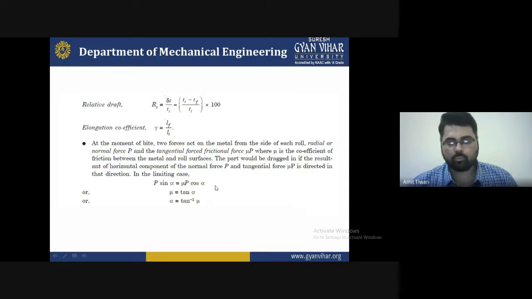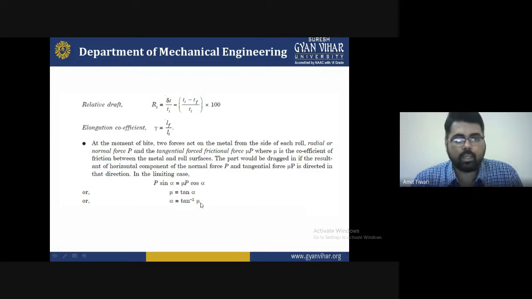How do we find the formula? Using the formula we made, P is cancelled from the right and left hand sides, and sine divided by cosine is tan alpha, and taking the reciprocal, mu is equal to tan alpha. You can find the value of alpha equal to tan inverse mu by inverting the tan. So you can find the value of that.